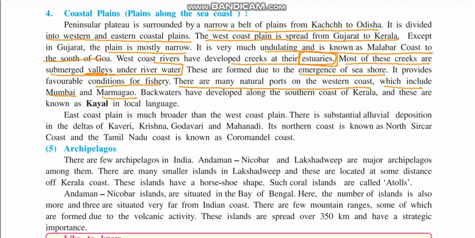Backwaters have developed along the coast of Kerala. You might have seen backwaters. Kerala is very famous for the backwaters, and these are known as Kayal in the local language. They are known as Kayals in the local languages.